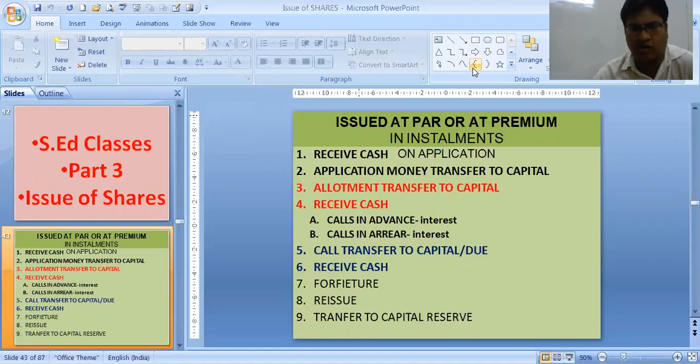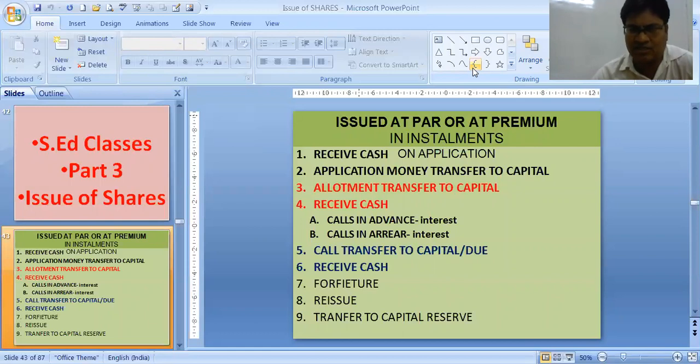You know that when we start business, our journal entry is bank account debit to capital account, or cash account debit to capital. That same entry is there, but for passing it, we require two entries. In my second video, I have already told you about lump sum, where cash is received in lump sum.